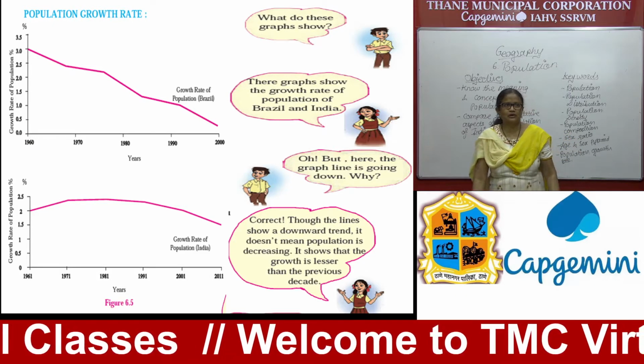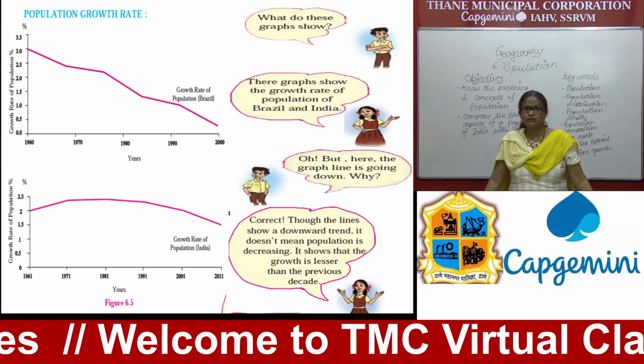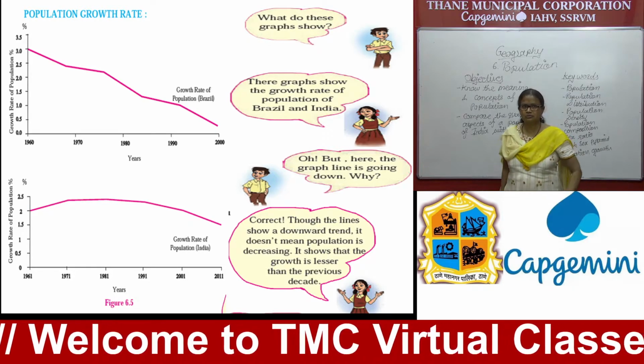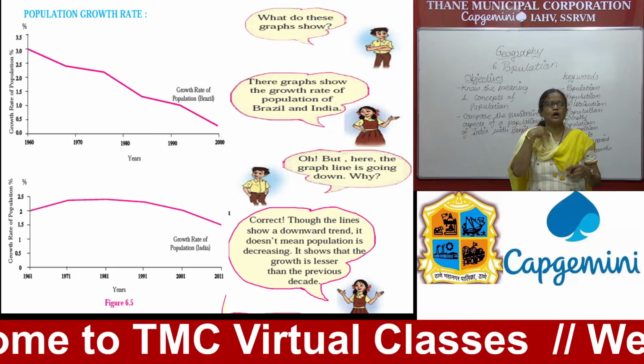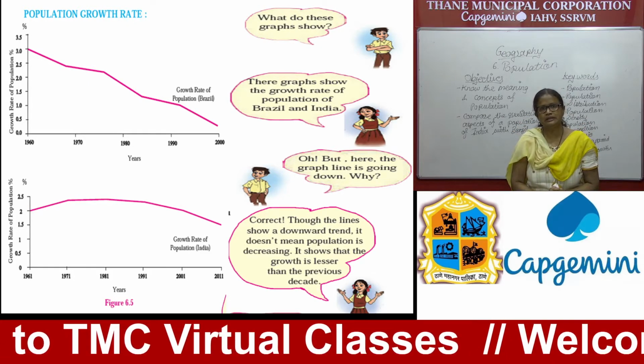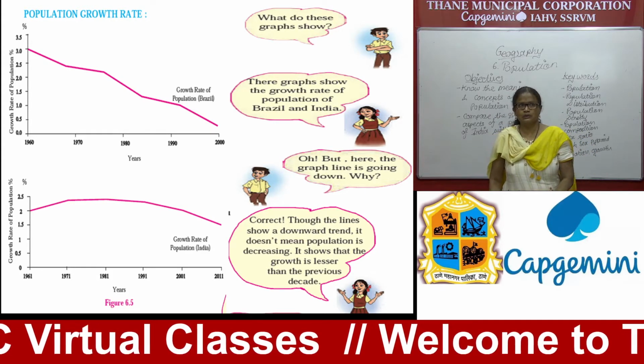The next concept or aspect of population is the population growth rate. What is the meaning of growth rate? Growth rate means increase in any concept. So how is our population increasing? That is identified by the growth rate.